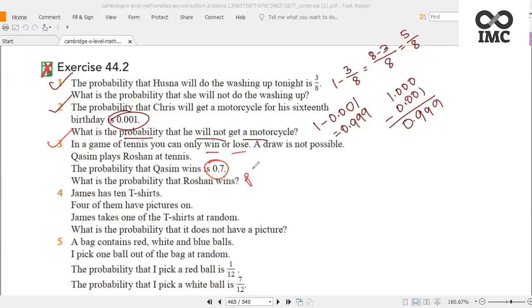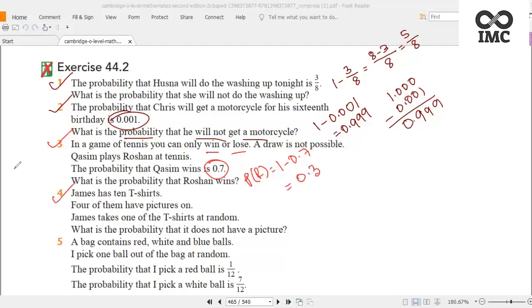It will be 1 minus 0.7 because only two persons are there. If Kasim wins, then Roshan loses. If Kasim loses, then Roshan wins. So the probability that Roshan wins will be 1 minus 0.7, which is 0.3.